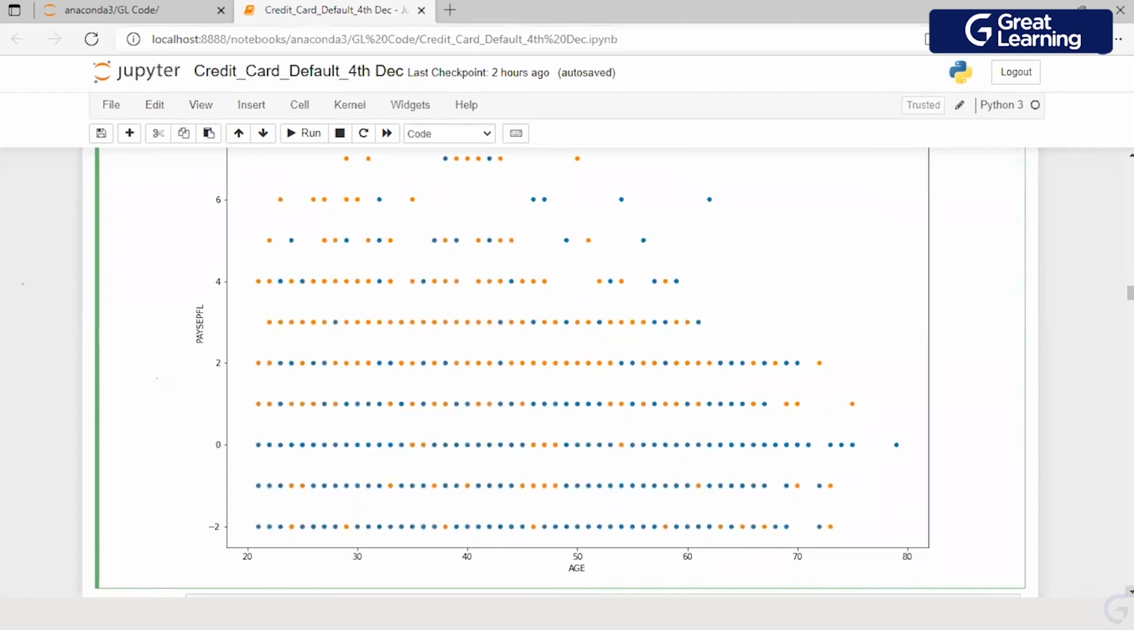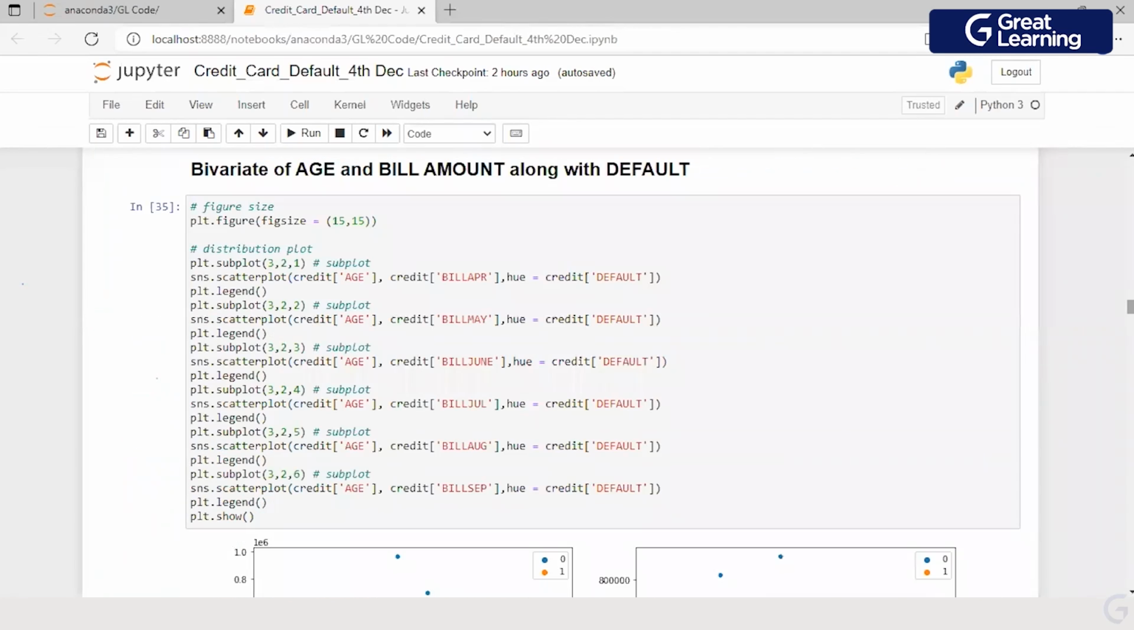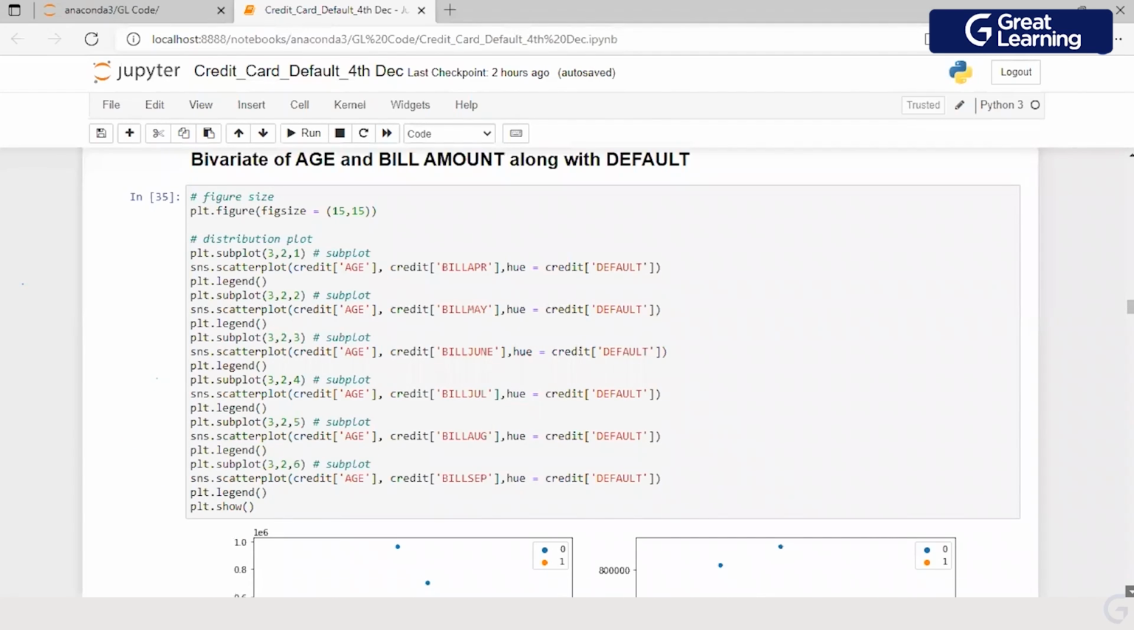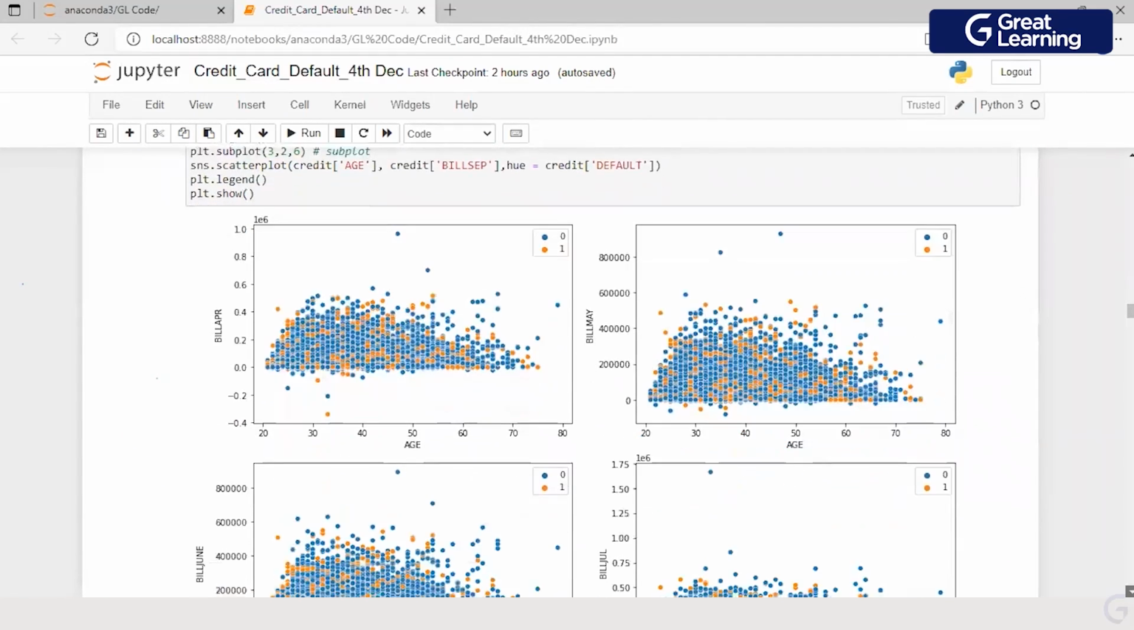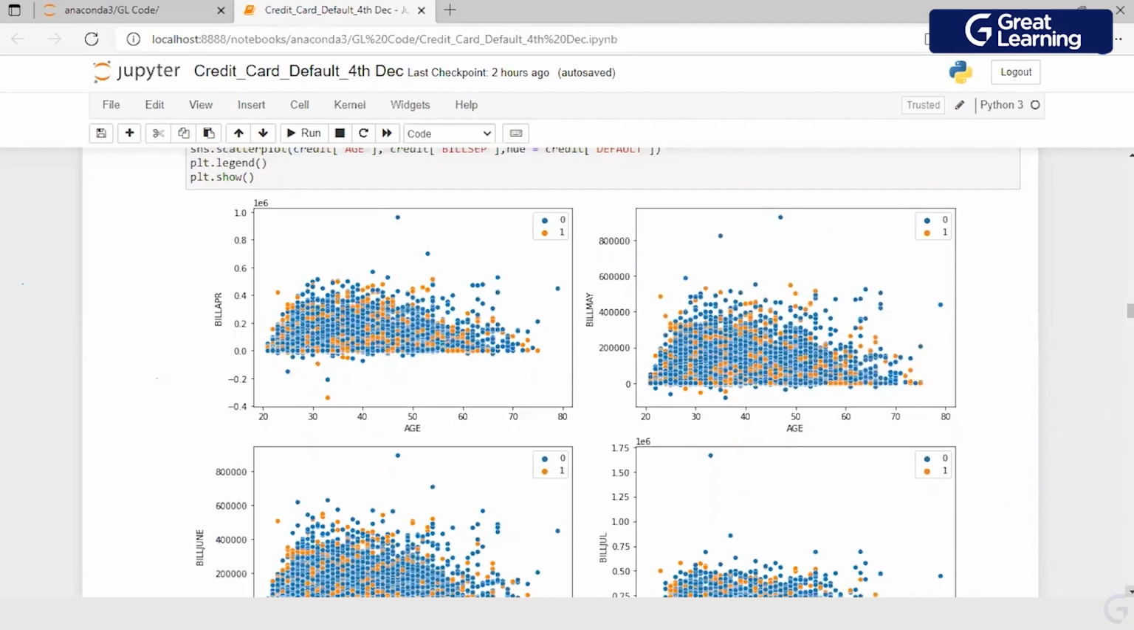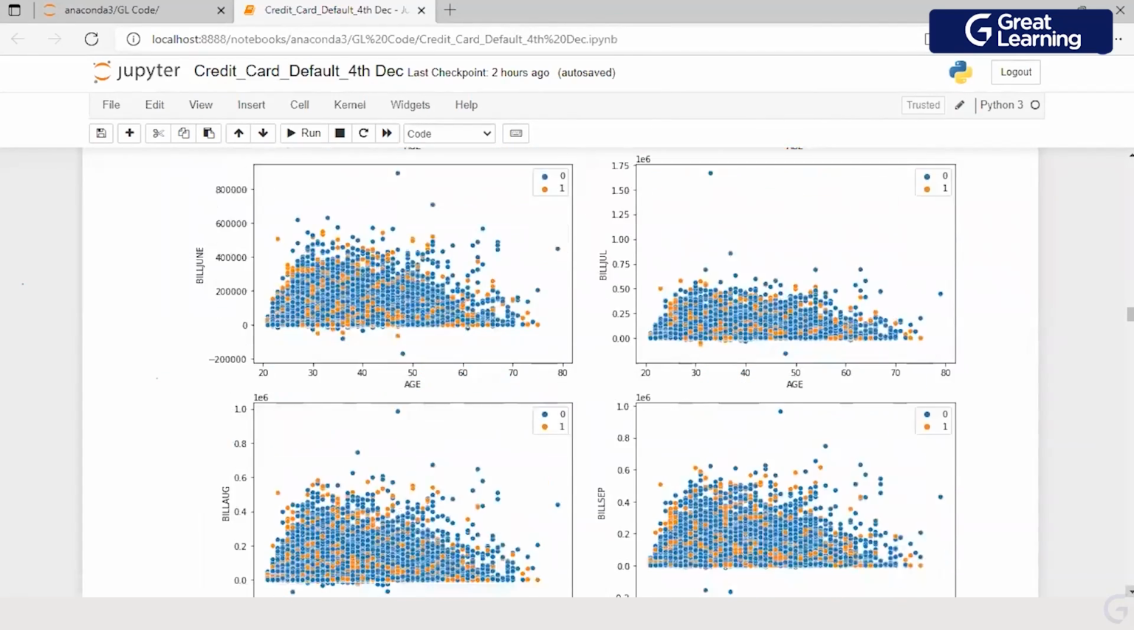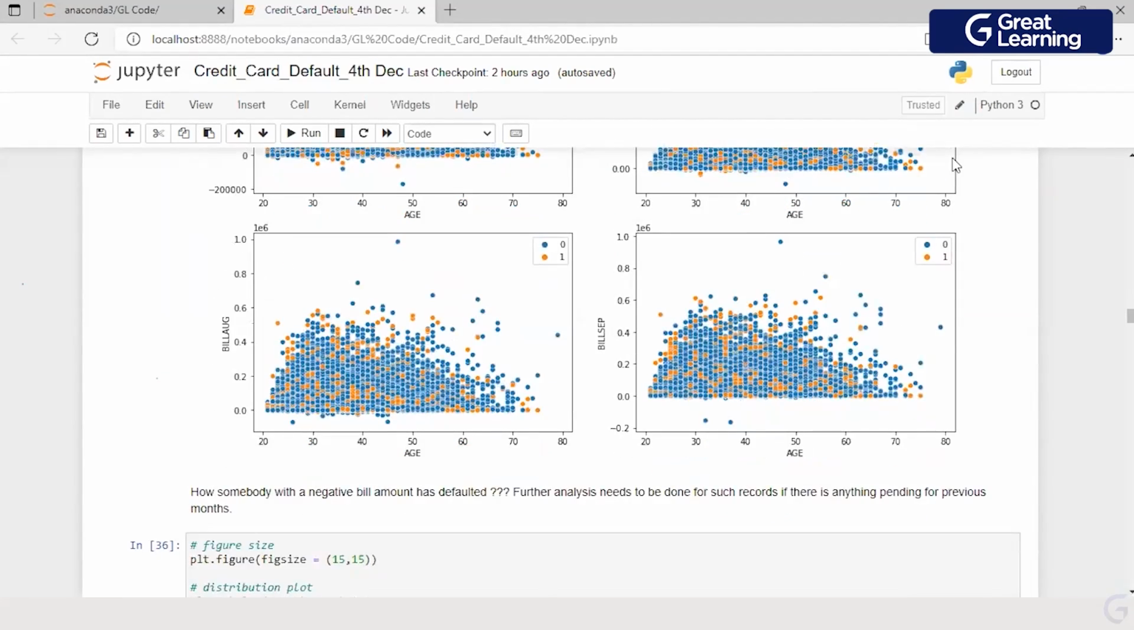Now, when I look at this diagram, what can I conclude? Pay September flag greater than 0, age less than 50, more defaulters. Absolutely. These are the two observations that you have. Correct? So now I'm just looking at age and bill amount. I'm sure all of you have got the hang of it. So I've just created a combined chart for age and bill amount.